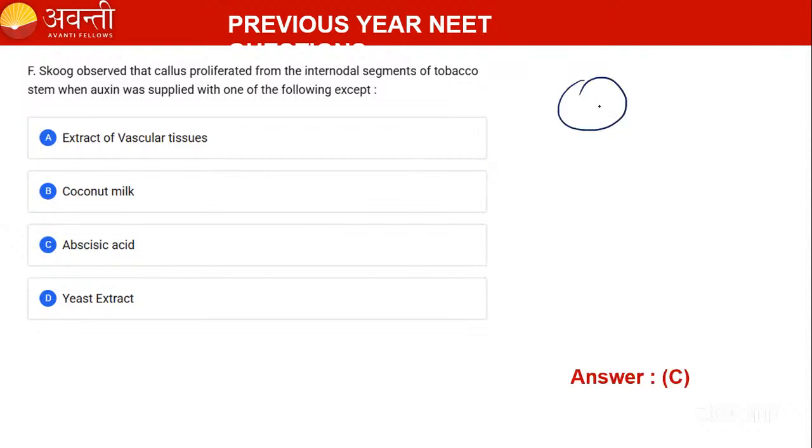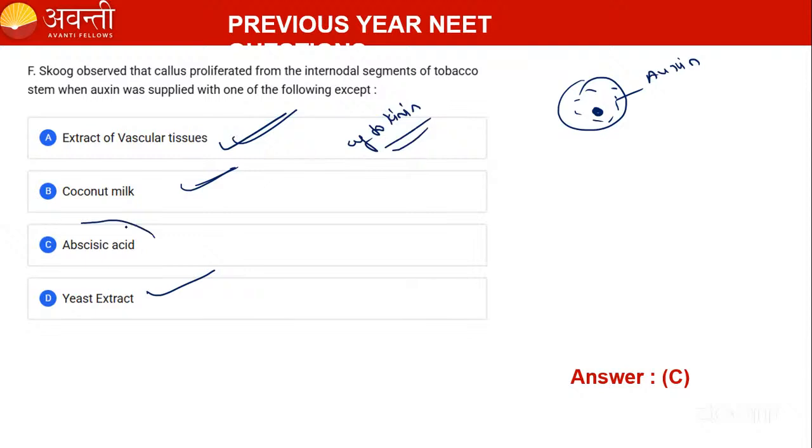See here, Skoog has taken the callus, and in the nutrient medium, auxin is there. Along with the auxin, he has taken the extract of vascular tissue, extract of yeast and coconut milk. In all these, cytokinin is there. Only abscisic acid is not there. Remember. Okay.